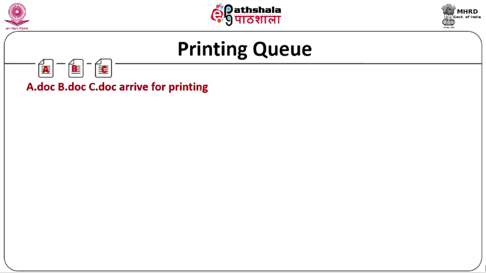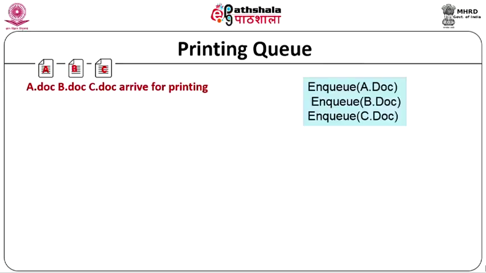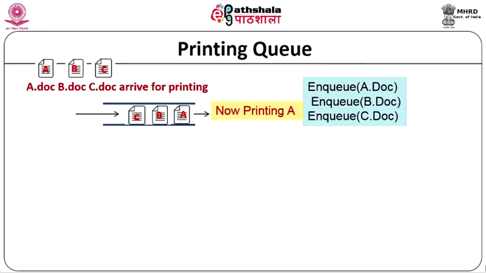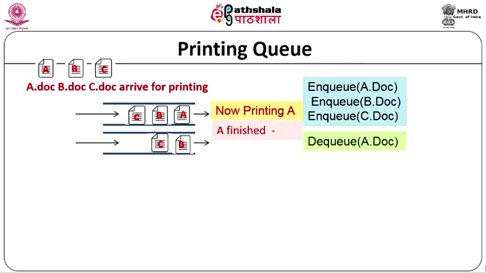What we do here is we use a queue to NQ A, NQ B.doc and NQ C.doc. So, the queue now contains A, which has come in first, B next and then C. The 3 documents are there in the queue. Now, because A is in front of the queue, it is printed first, and let us assume A is finished. When A is finished, it has to be removed from the queue.